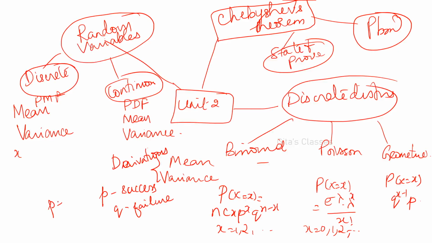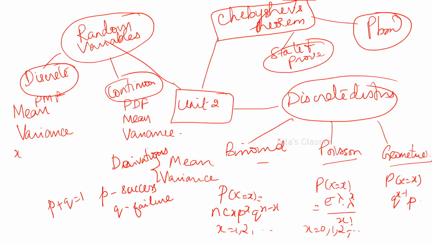And always remember p plus q is equal to 1 here. Whenever n is a small number and p is normal, you have to use binomial. When p is very small and n is very large, you have to go for Poisson. First, before the first success, all the previous n minus 1 trials are failures. The 6th one is the first success, or the 10th one is the first success, then only you have to go for geometric. And all these three are discrete distributions, right?